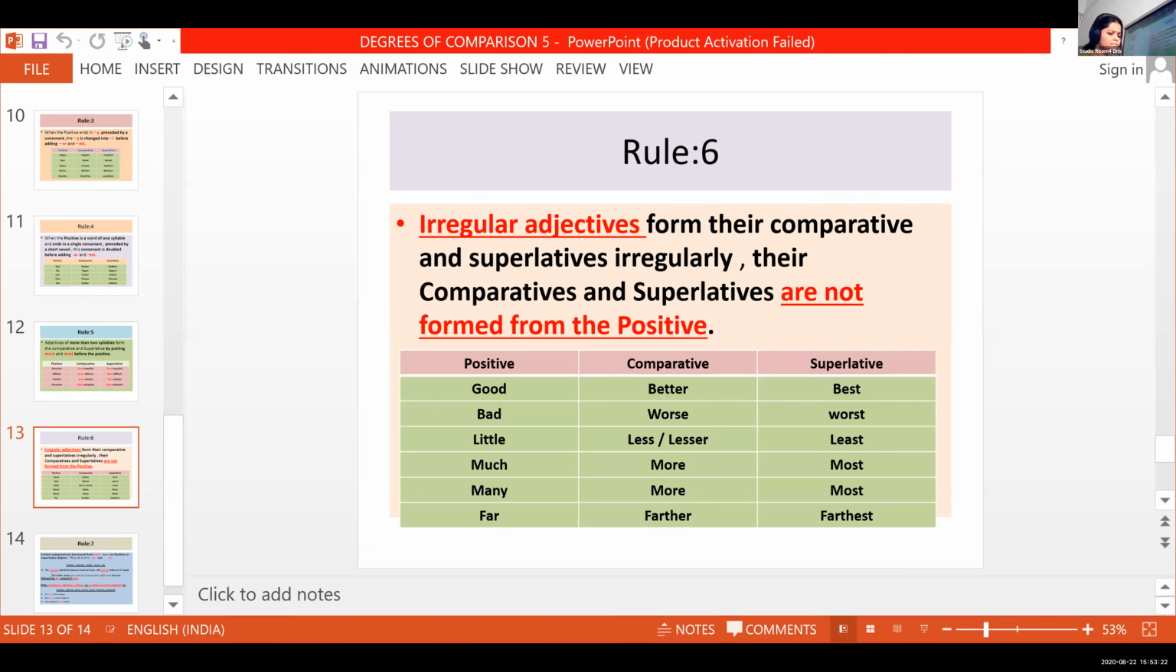Now, let us come back to degrees of comparison. Can you see the board? Yes, ma'am. Okay, children, listen.